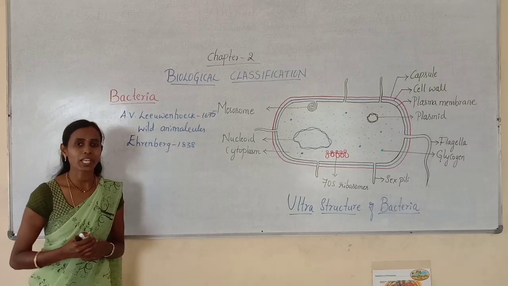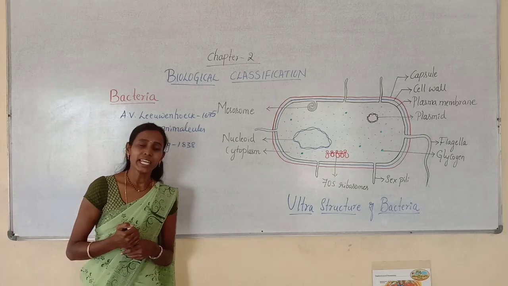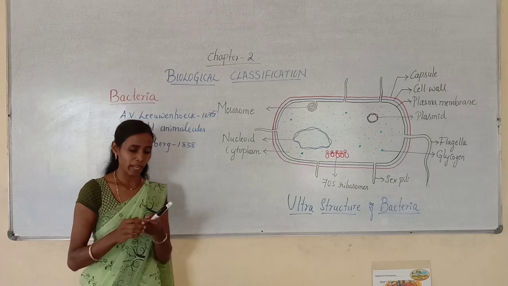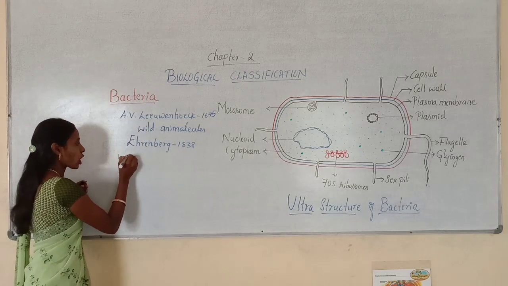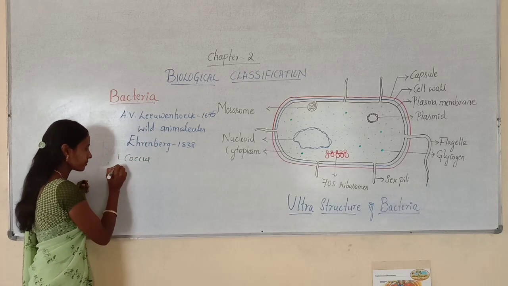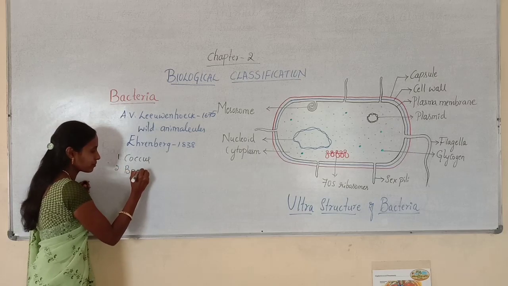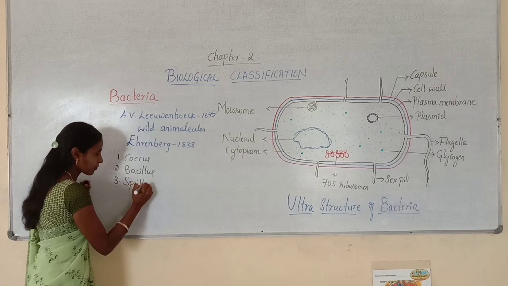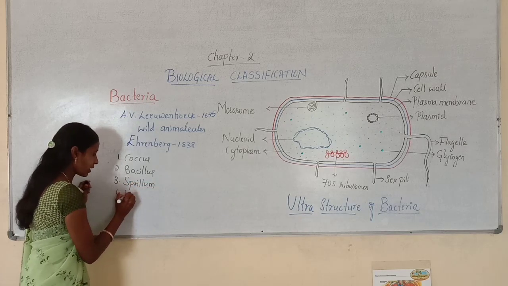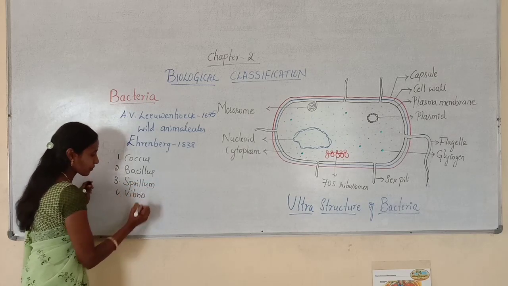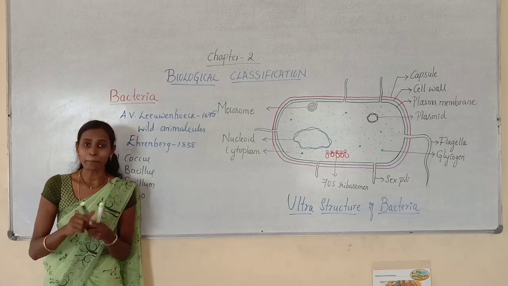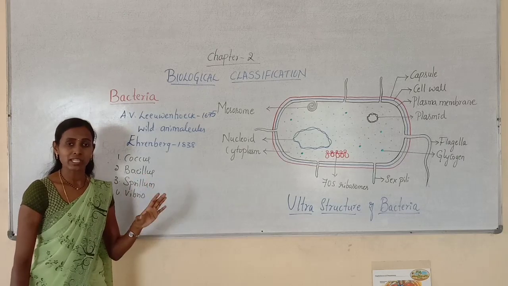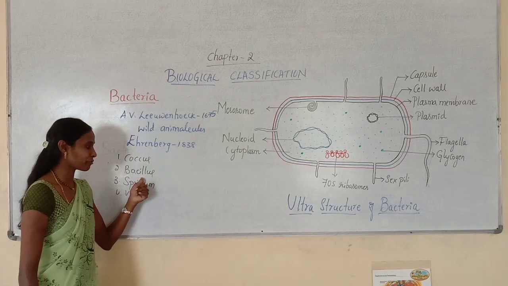We see the shapes of bacteria. Actually, depending upon the shapes of the bacteria, there are four types of bacteria, namely coccus bacteria, bacillus bacteria, spirillum bacteria, and vibrio bacteria. So these are the four important types of bacteria which are mainly based on the shape.